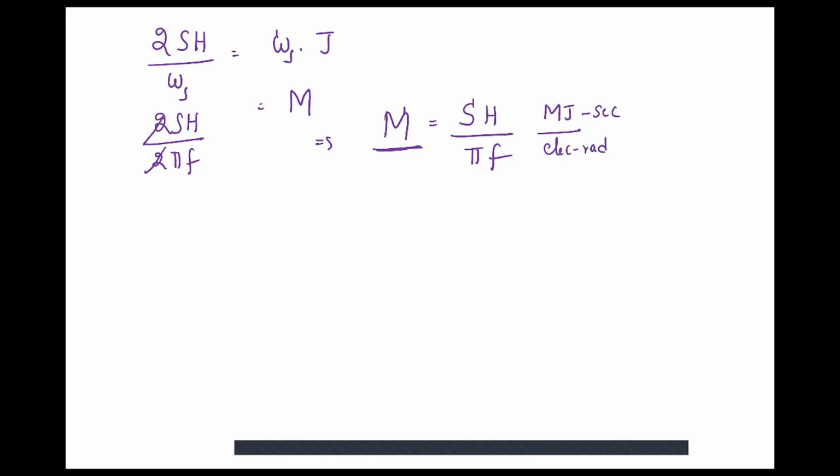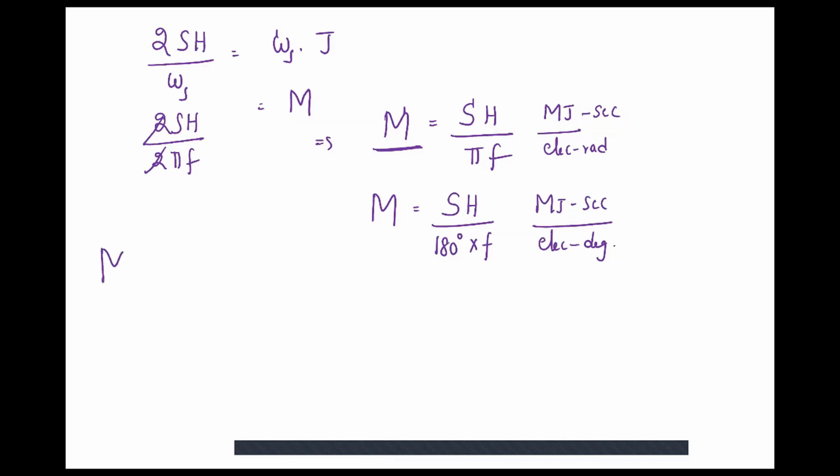So angular momentum or inertia constant is given by one more formula, SH divided by pi F. Or in other terms, if you take pi as 180 degrees, you are going to get SH divided by 180 degrees into F, so many megajoule second per electrical degrees. Understand? So this is one more formula for inertia constant or angular momentum, where if the unit is in electrical radians, you have to use this formula. If it is in degrees, you have to use this formula.